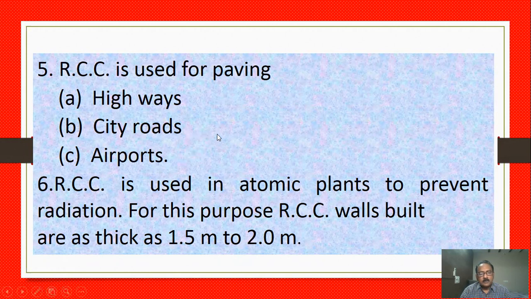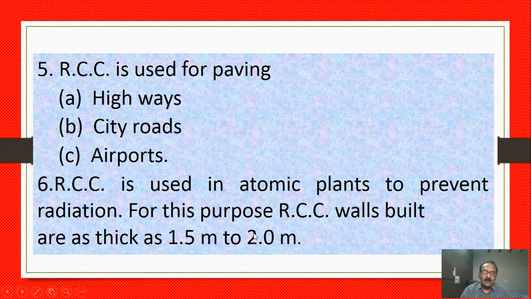RCC is also used in atomic plants to prevent radiation. The thickness of the RCC wall here is 1.5 meters to 2 meters. This is for your general knowledge.